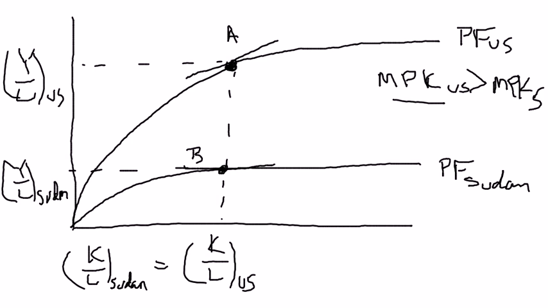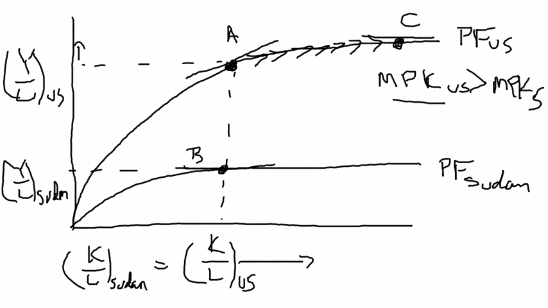That means capital is going to flow not towards Sudan, or not towards the poor country as it did in the previous video, but it's actually going to flow towards the rich country. So as that happens, the U.S. capital-labor ratio is going to rise. And as the U.S. capital-labor ratio rises, you move up along an existing production function, and as that happens, labor productivity in the U.S. increases, and rather than the gap between the rich and the poor country getting smaller, it actually gets larger. And this will all continue until you hit a point like, let's call it point C.